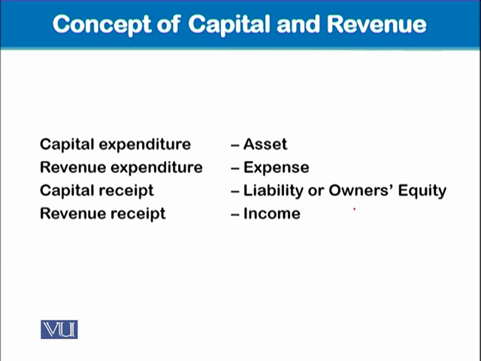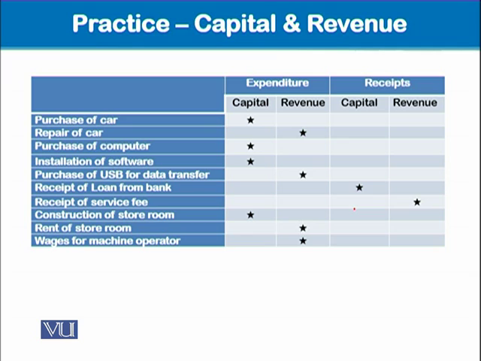And revenue receipt is recognized as income. So if we are clear on this concept, then we will practice to identify capital and revenue expenditure or capital and revenue receipts. So just see that over here, we are purchasing a car.